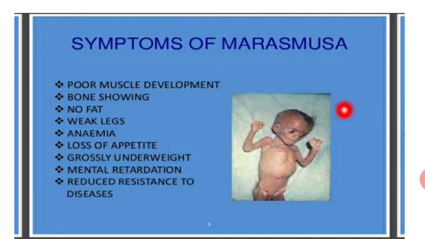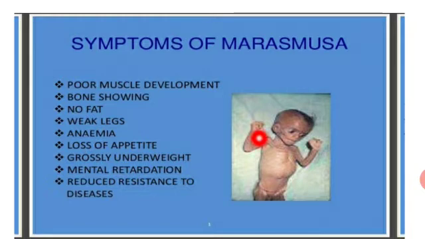Symptoms of protein energy malnutrition: poor weight gain, slowing of linear growth, behavioral changes, irritability, responsiveness and attention deficits. Symptoms of marasmus: poor muscle development, bone swelling, no fat, weak legs, anemia, loss of appetite, underweight, mental retardation, reduced resistance to diseases.